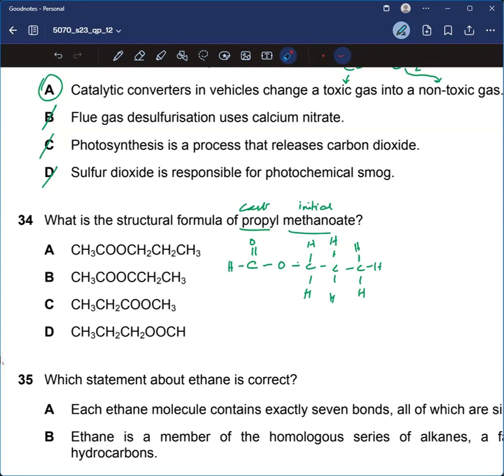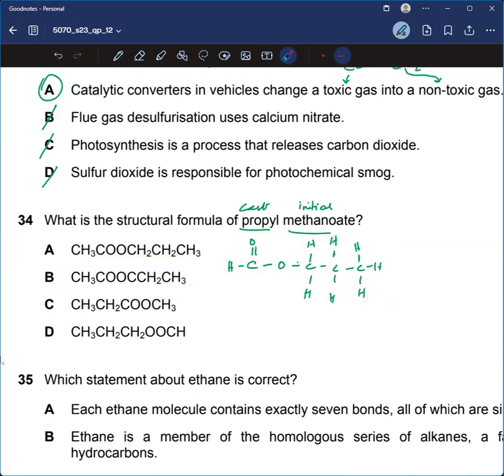Basically, just to learn naming, we write it in such a way so it is clear. This is the carboxylic part and this is the alcohol part. So while naming, we should know that the carboxylic part is written last, and the alcohol part is written first.